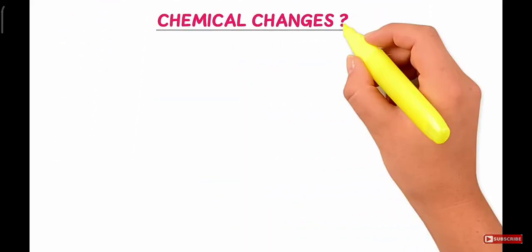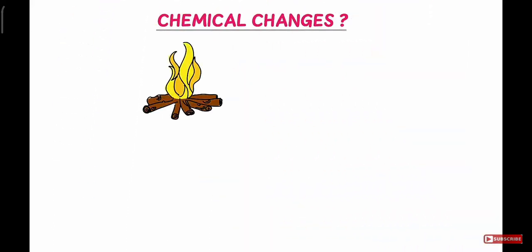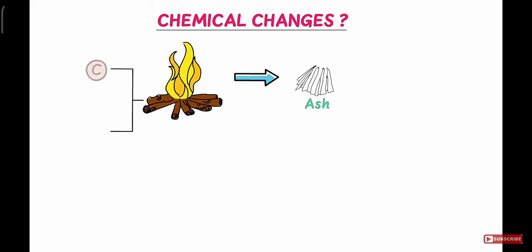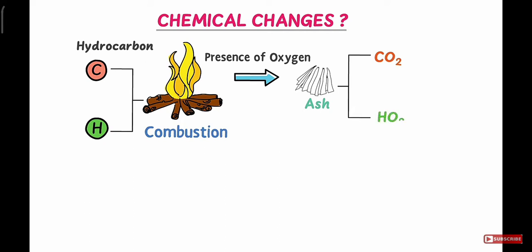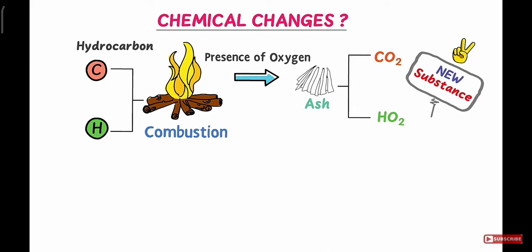Now, what are chemical changes? Well, consider the burning of wood. We know that when we burn wood, we get ash. In chemistry, we know that wood is an organic material and it is mainly made out of carbon and hydrogen. That is why it is also known as a hydrocarbon. Burning organic material is known as combustion. When we burn wood in the presence of oxygen, we get carbon dioxide and water. Thus, burning of wood results in the formation of new substances like carbon dioxide and water.